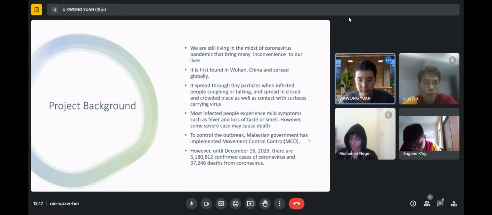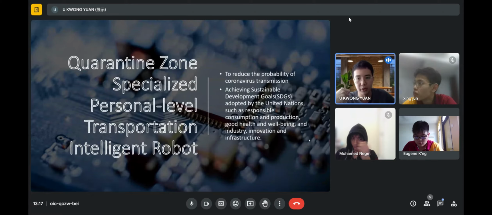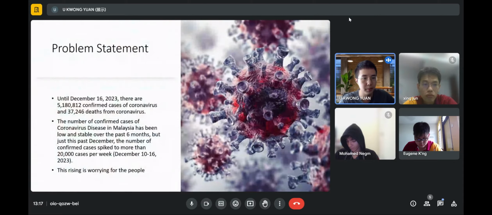And the quarantine zone specialized personal level transportation intelligent robot is to reduce the probability of coronavirus transmission. And this project also achieves the SDGs, the Sustainable Development Goals. So for now, the problem statement is that until December 16, 2023, there are 5 million confirmed cases, and these cases are very worrying for the people. So that's why we will do this project about the quarantine zone specialized personal level transportation intelligent robot.